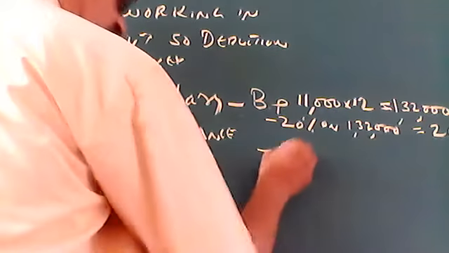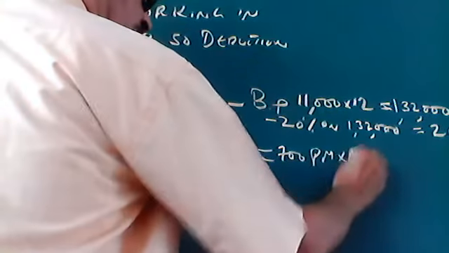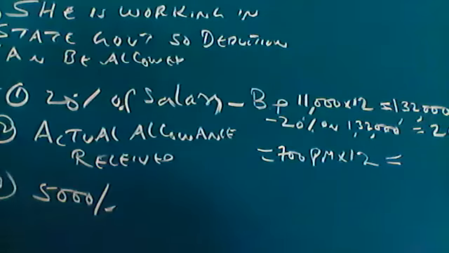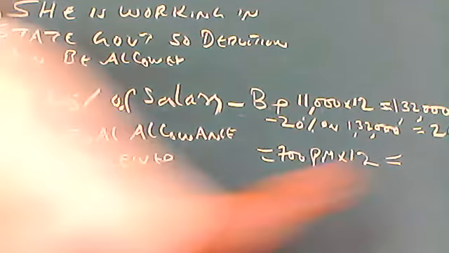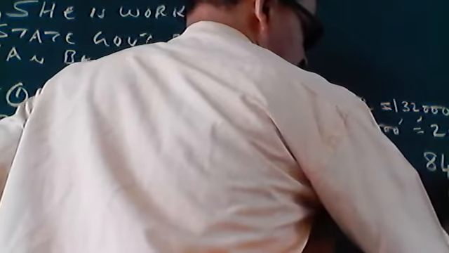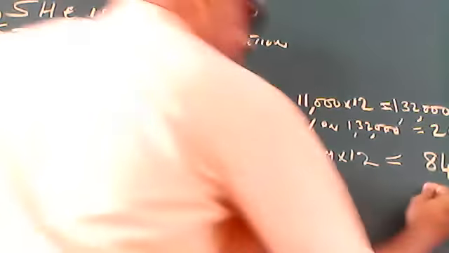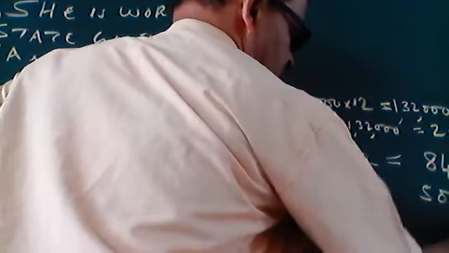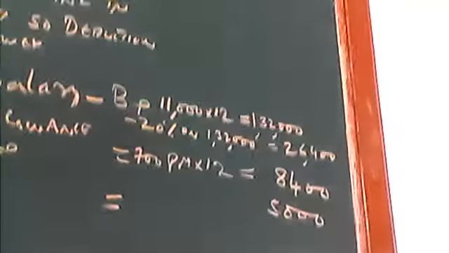Convert into yearly, multiply by 12. It comes to 8,400. This is the actual entertainment allowance received. What is the ceiling amount? 5,000. Ceiling amount is 5,000.